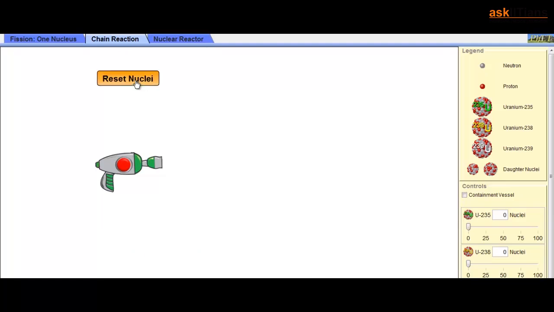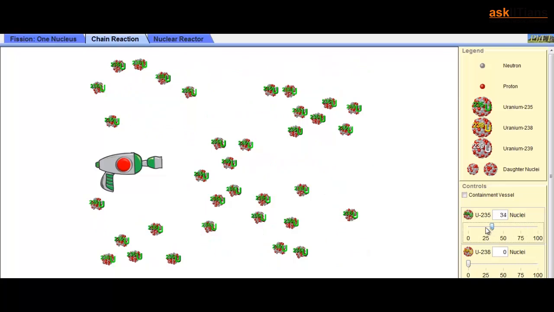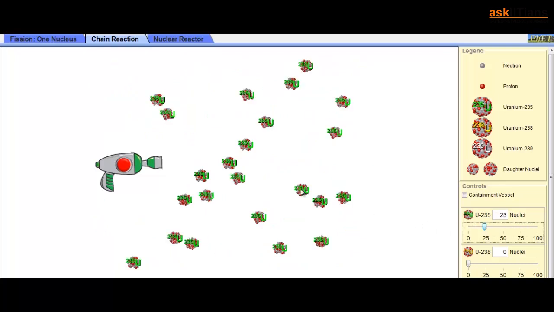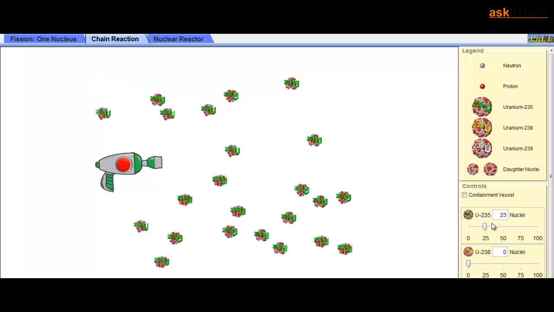So let's say I put up some nuclei over here. This is a uranium 235 nucleus, and there are various nuclei, so I can reduce the number. Right now it's set at 100, I can do 75, 50, 1, 2. So let's start off with 25. This is a gun, it splits up, right? So one single neutron was sufficient to split the majority of the uranium 235. Right now I have 3, and I started with 25. So it means I was able to split half of the nuclei with just a single neutron.